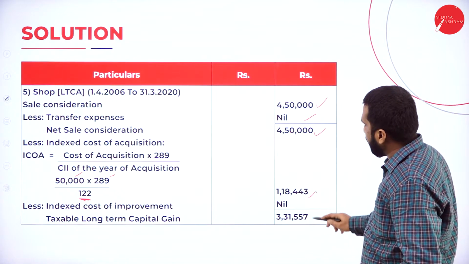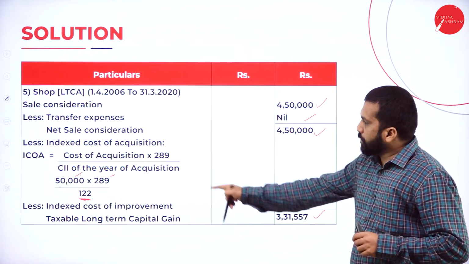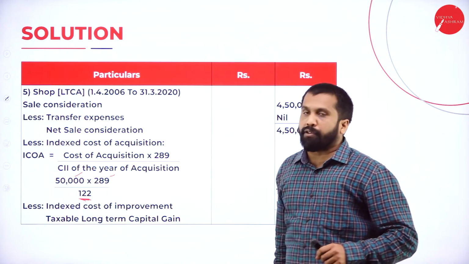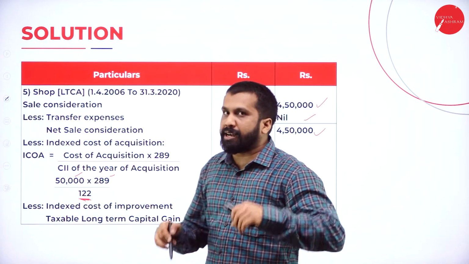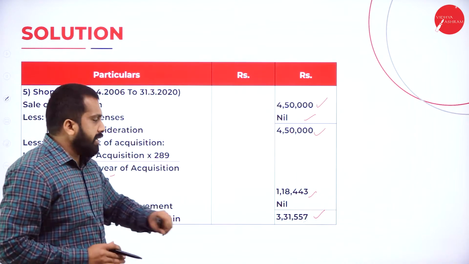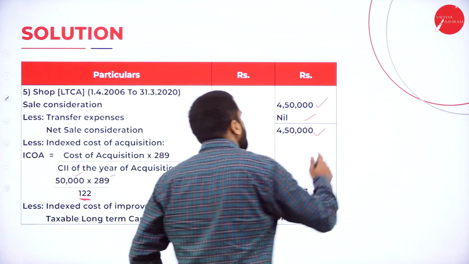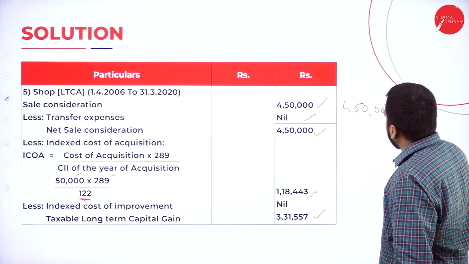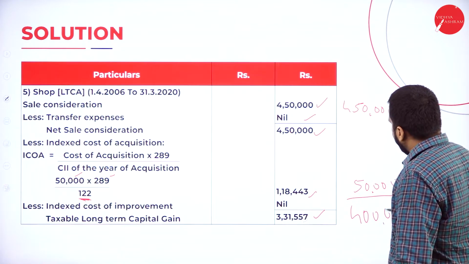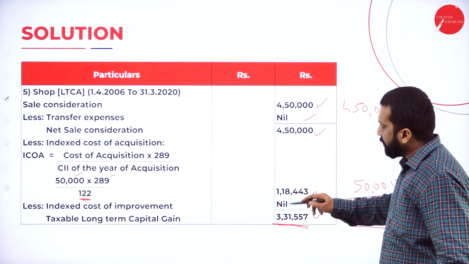1,18,000. 4,50,000 minus 1,18,000, you are supposed to pay tax on 3,31,000, because you spent this 50,000 almost how many years back? 2006, 14 years back. 14 years back, 50,000, now it is worth 1,18,000. So your tax is reduced. If you don't apply indexation, then 4,50,000 minus 50,000, you're supposed to pay tax on 4 lakh. If you apply indexation, you're supposed to pay tax only on 3,31,000.